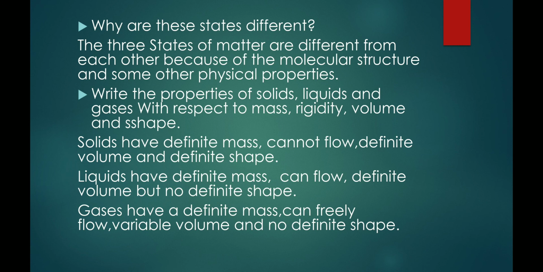Gases. Gases have a definite mass. That means they have some weight. If we want to find the weight, we can find the weight of gases. That is why they have definite mass. They can freely flow within the container. They can freely flow from higher level to lower level. They have variable volume, and gases do not have any proper or definite shape.